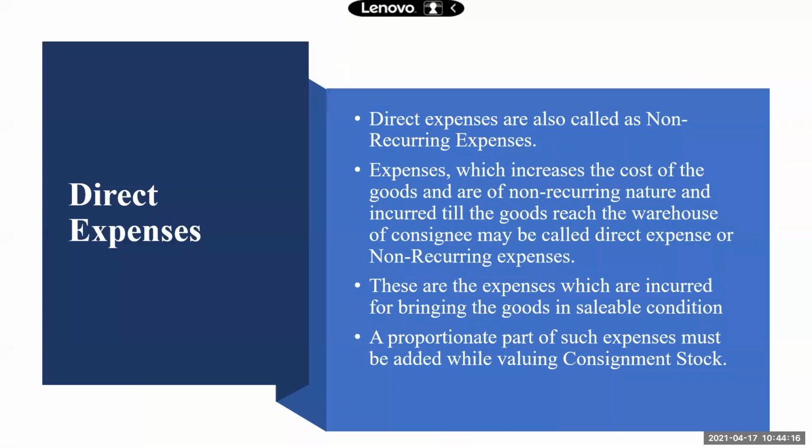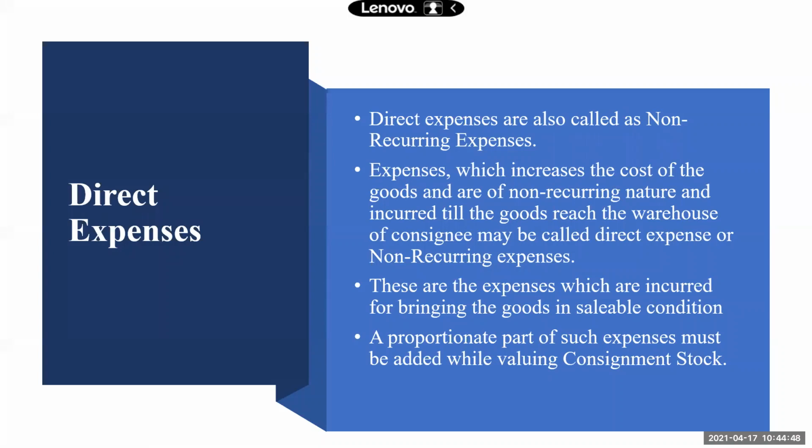There are two different types of expenses incurred in case of consignment business. One is called direct expenses. The other one is called indirect expenses. And both these expenses can be incurred by the consigner as well as the consignee. The consigner has to send the goods to the consignee, so he will have to incur packing charges, maybe transport charges, loading charges, and various other charges, freight charges, carriage inwards, all these things.